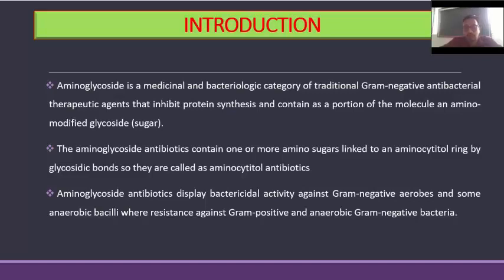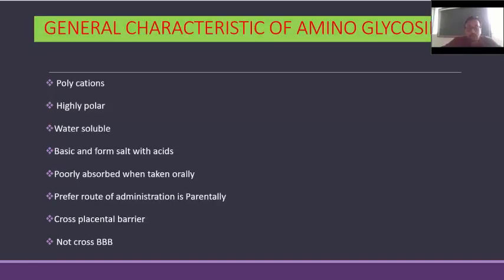So they are also known as aminocyclitol antibiotics. They are bactericidal agents, and they are active against gram-negative aerobes and some anaerobic bacilli.